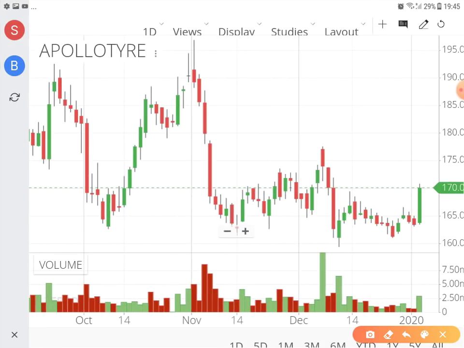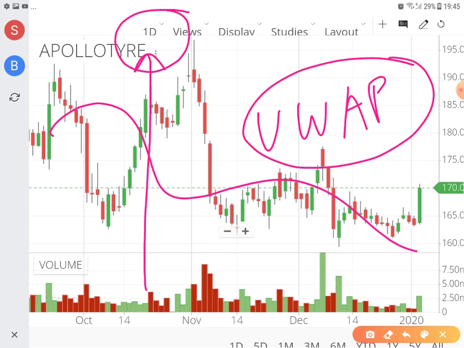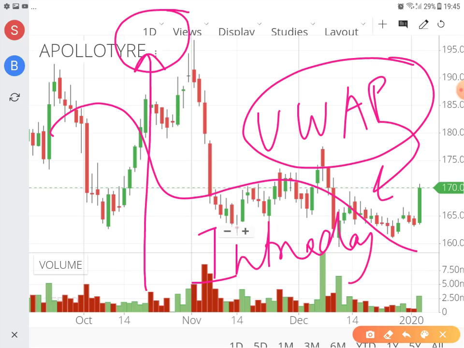However, if you put the candle of 1 day, you can see that there is no visibility of the VWAP line. That means the VWAP indicator will only appear if you are doing intraday trading. So this VWAP indicator is meant only for intraday trading strategies.